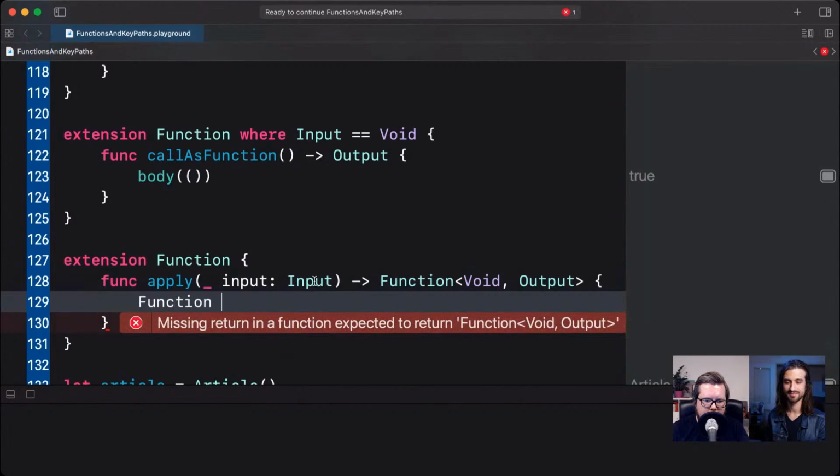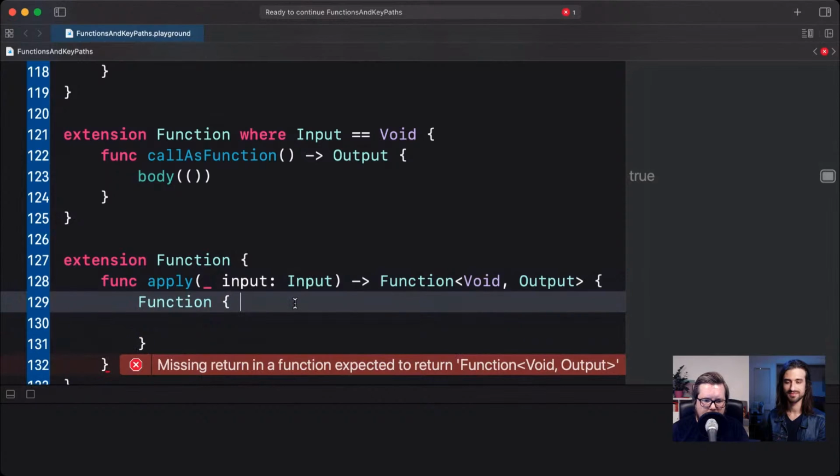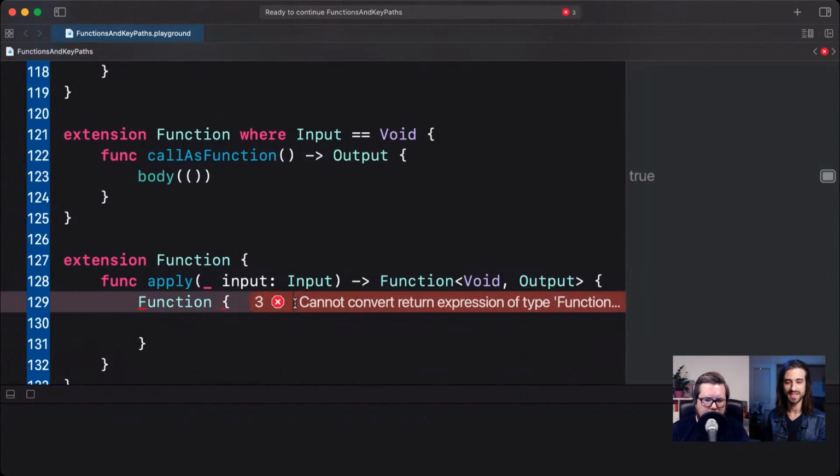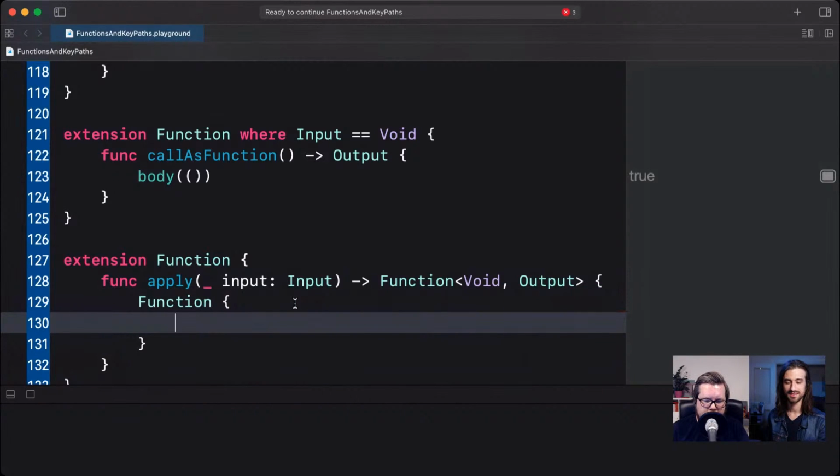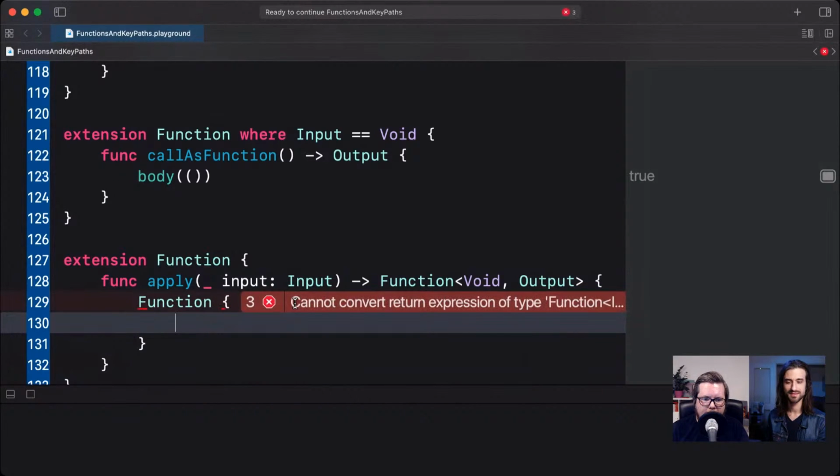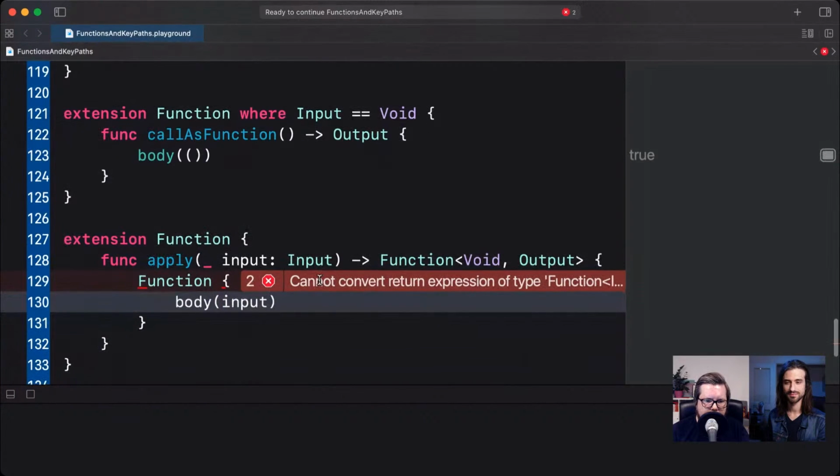So we can return a new function here, and it will get our input in, which will be Void. Then we will return the output by applying the input we were given. So we can say here body input, right? And that should give us what we need.